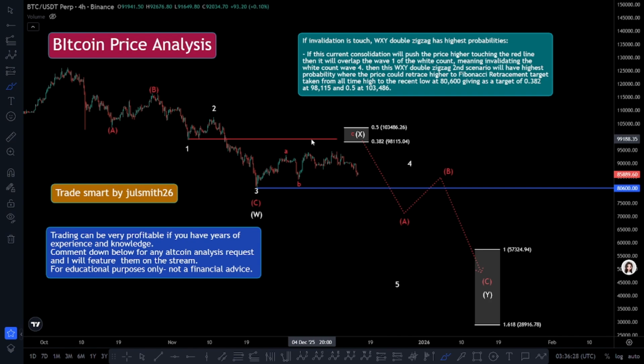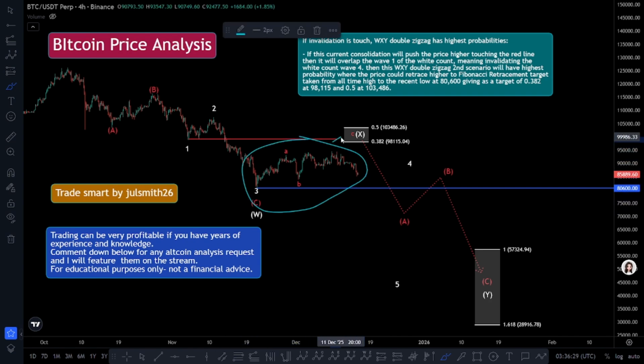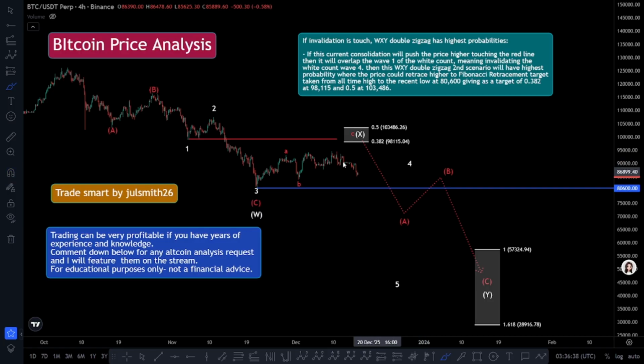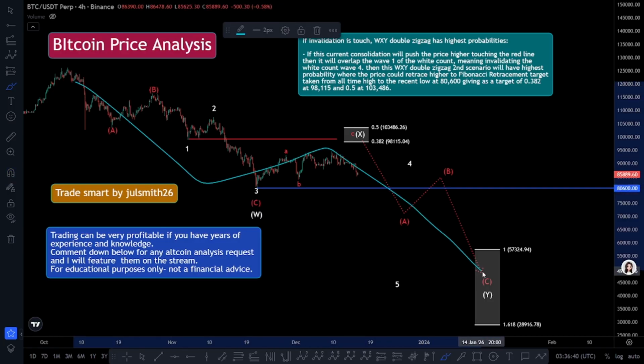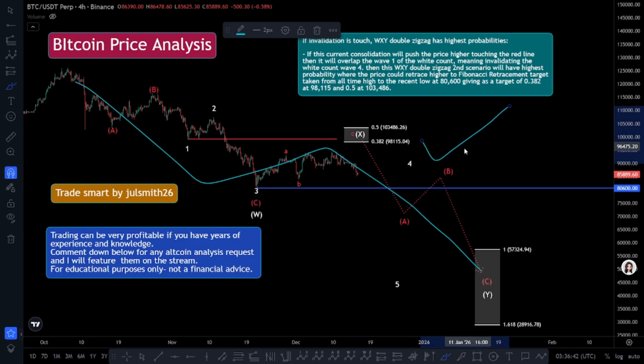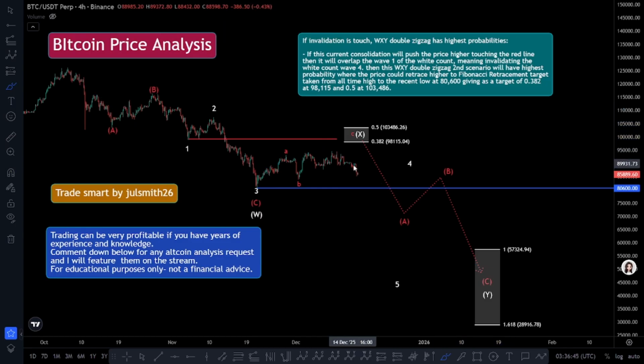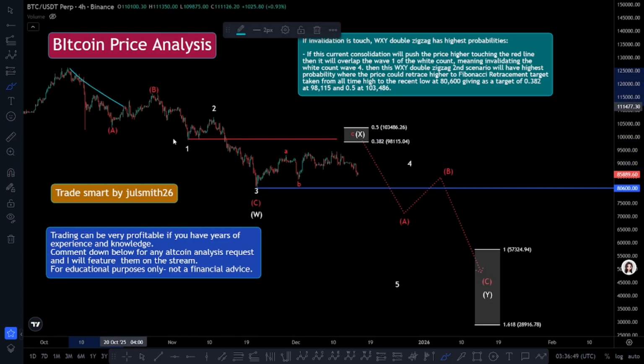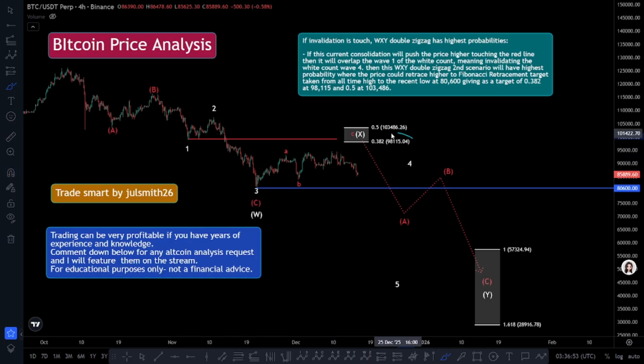If the current consolidation pushes the price higher and touches the red line, it will overlap wave 1 of the white count, which would invalidate the white count wave 4. In that case, this WXY double zigzag second scenario will have the highest probability, where the price could retrace higher to the Fibonacci retracement targets, measured from the all-time high down to the recent low at 80,600, giving a target of 0.382 at 98,115 and 0.5 at 103,486.